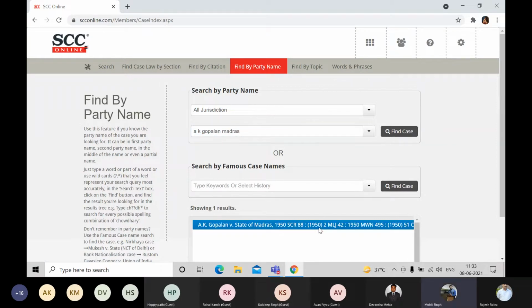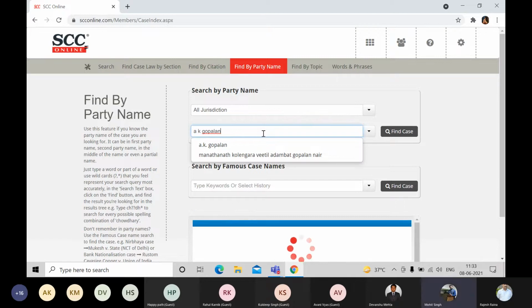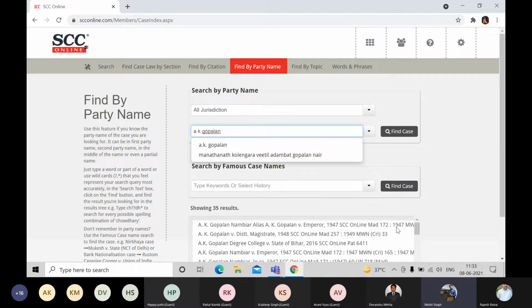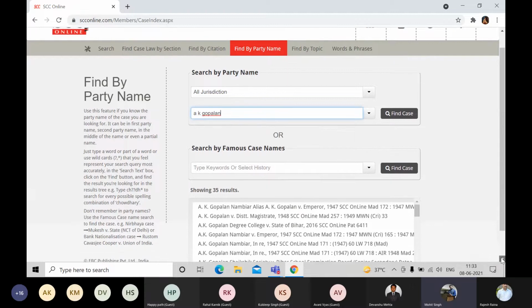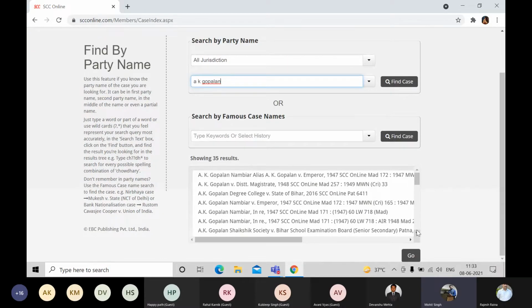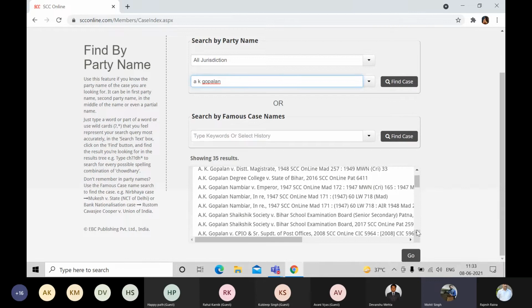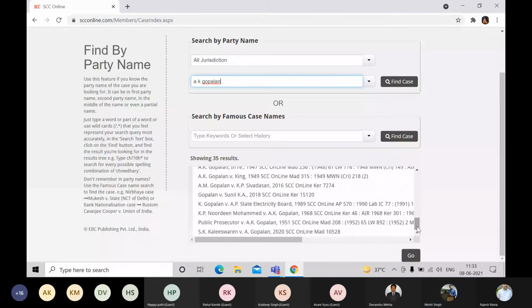Now, most of the time, we do not have this precise information available at hand. So what to do in that scenario? For example, if I do not remember whether it was Madras, Tamil Nadu, Karnataka, or whichever state it was, I can still search with the partial information available of the party name. Let us remove this. There you go. Click on find case. And now you're getting 35 results, out of which you need to locate or pinpoint according to the year it was delivered. So can we just quickly pinpoint that 1950 case?